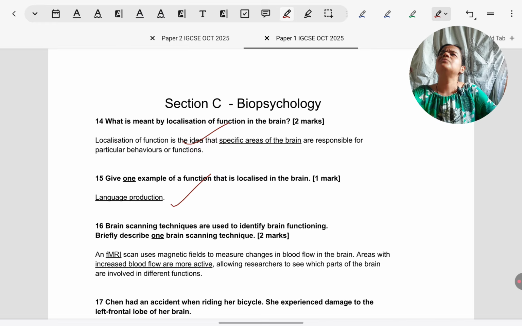You could also give aggression, because frontal lobe, Phineas Gage. You could give language comprehension, Wernicke's area. You could give movement, again frontal lobe. Just make sure of one thing.